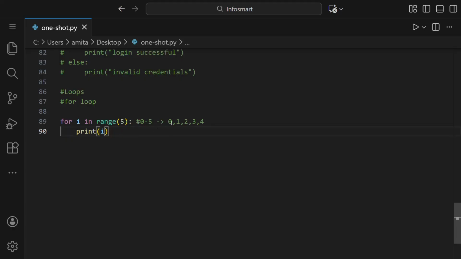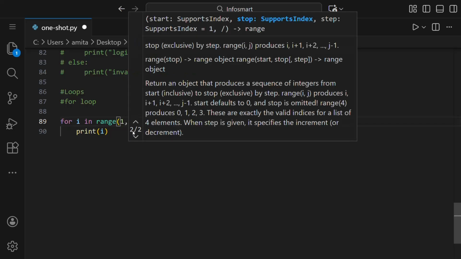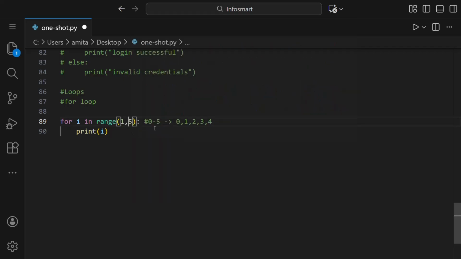For example, if you want this to be printed from 1 to 4, then we can simply give the starting value here by writing 1, comma 5. Like this, we have set it to be 1 to 5 with 1 included, so it will be 1, 2, 3, and 4. Like the previous example, this 5 is excluded.